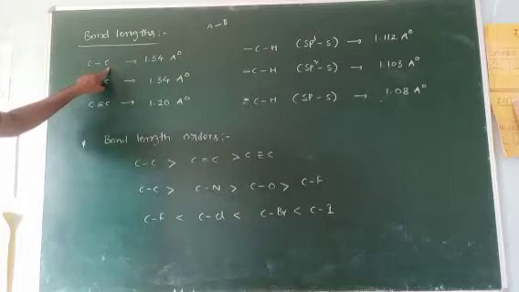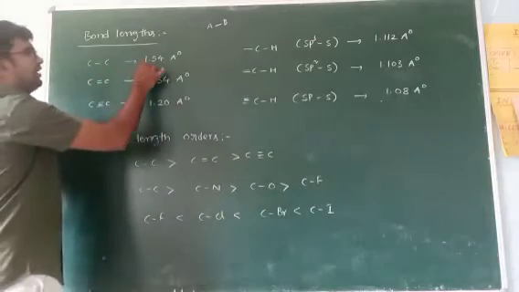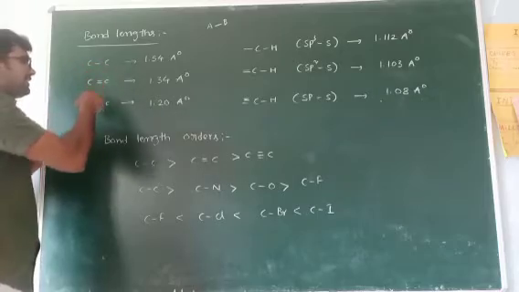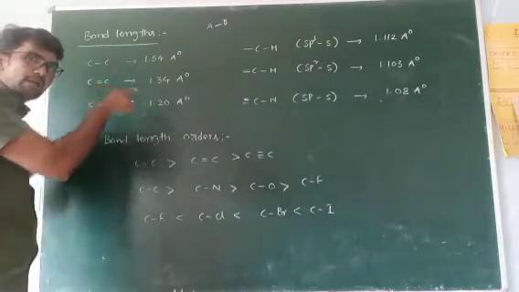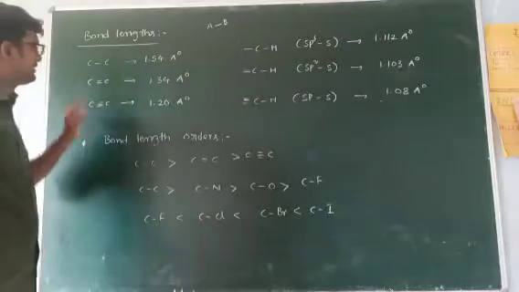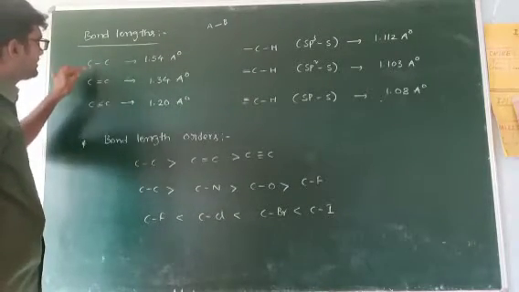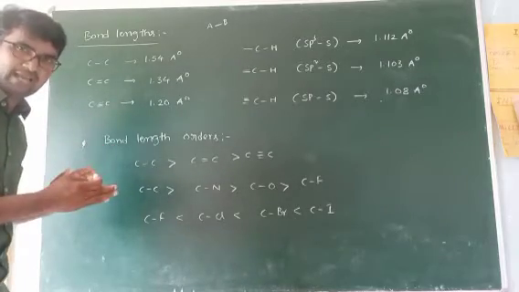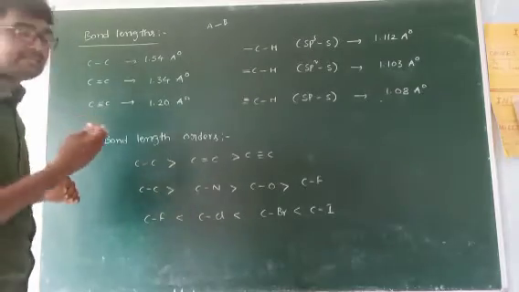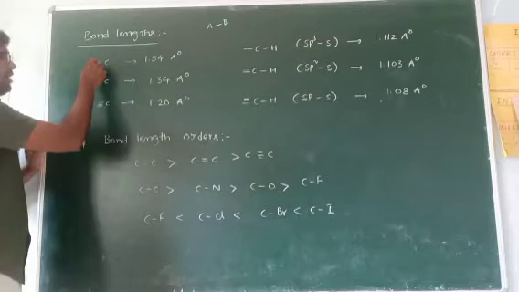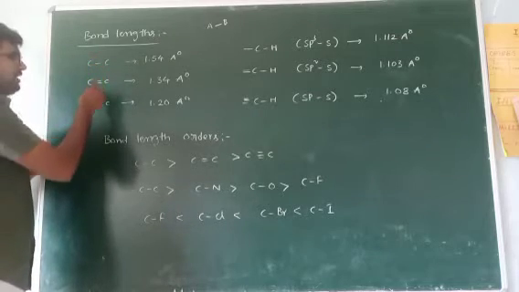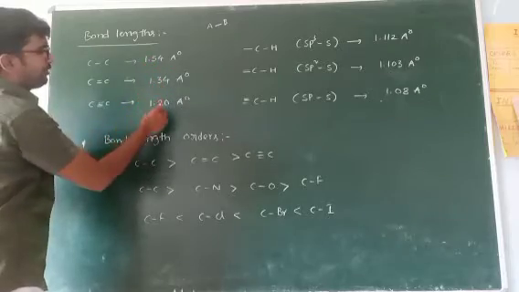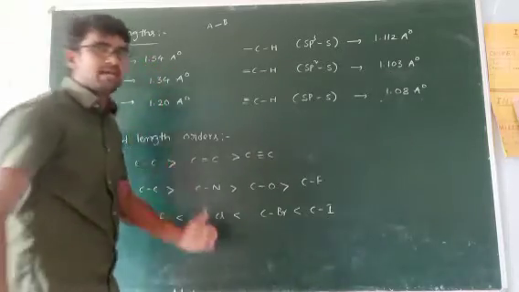C single bond C bond length is the highest, 1.54 angstroms. As the number of bonds increases, bond length decreases. Single, double, triple. As the number of bonds between the atoms increases, bond length decreases. So single bond has the highest length, next double, next triple: 1.54, 1.34, 1.20 angstroms.